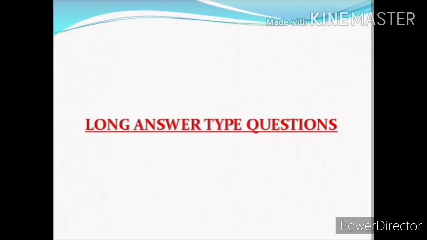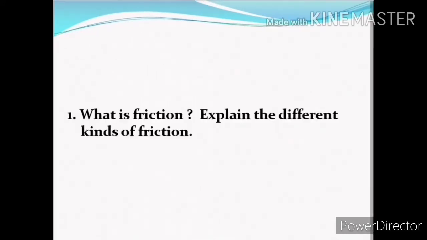Long answer type questions. Question number 1. What is friction? Explain the different kinds of friction. Answer: friction is the resistance to motion of one object moving relative to another.